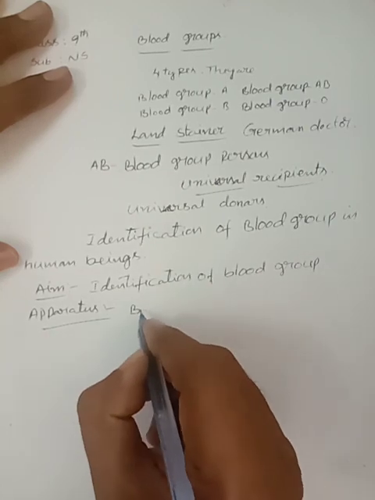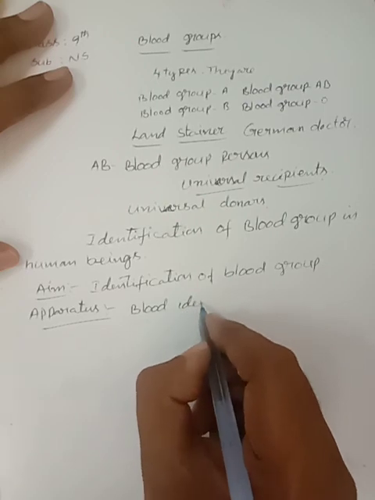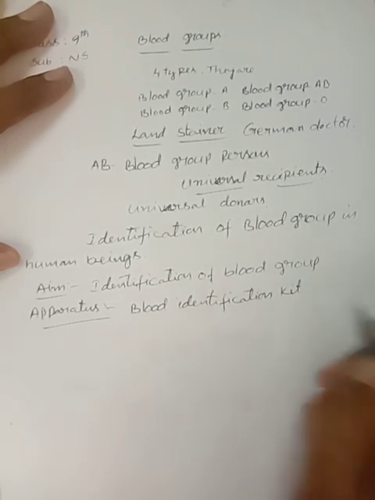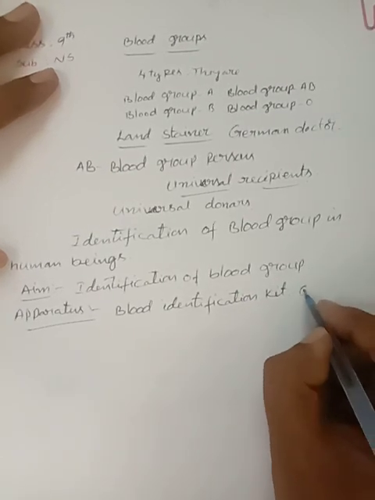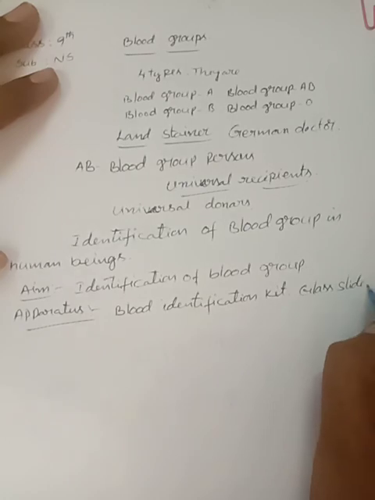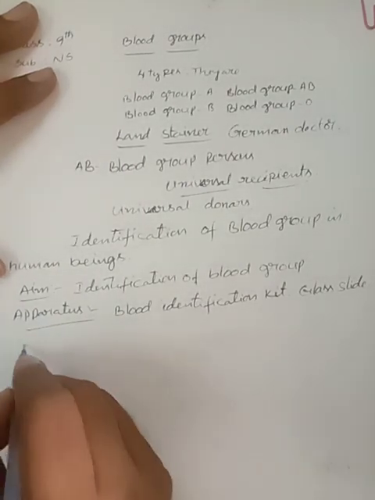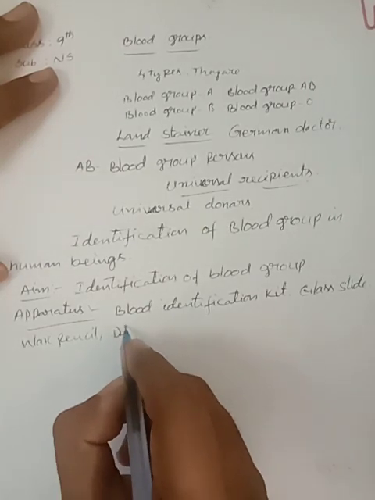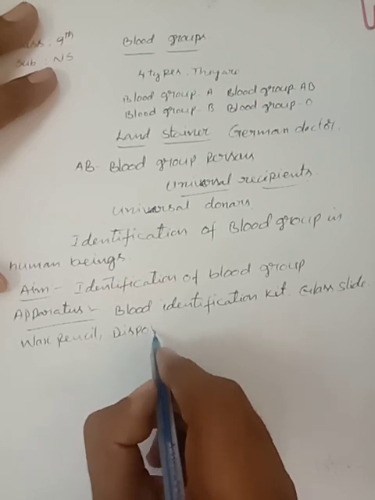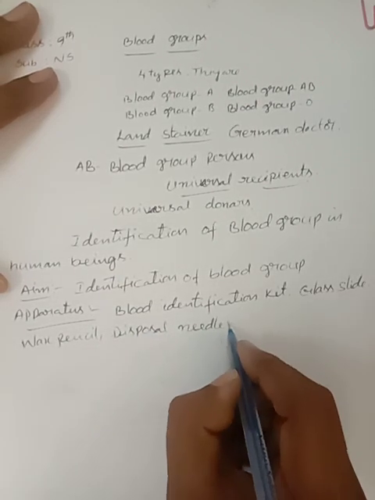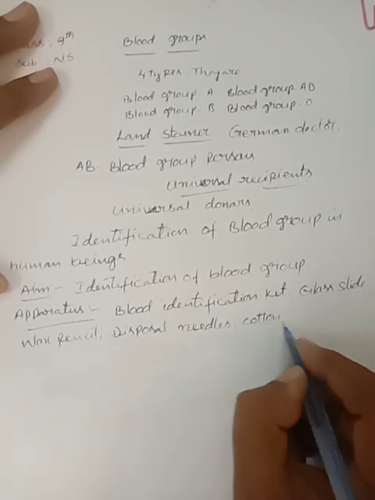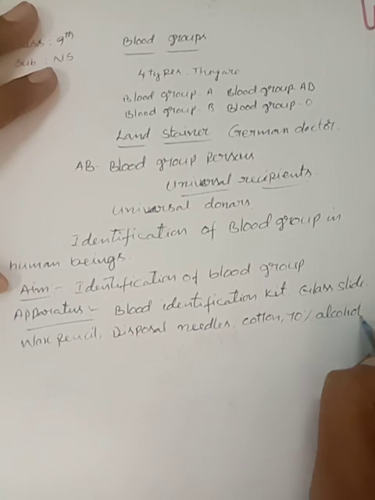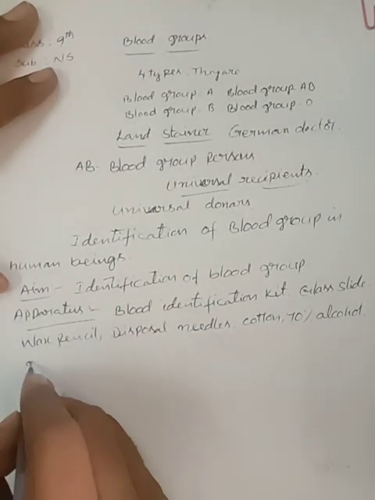Children, first of all, we have a blood identification kit, glass slide, wax pencil, disposable needles, cotton, 70% alcohol, and toothpicks.